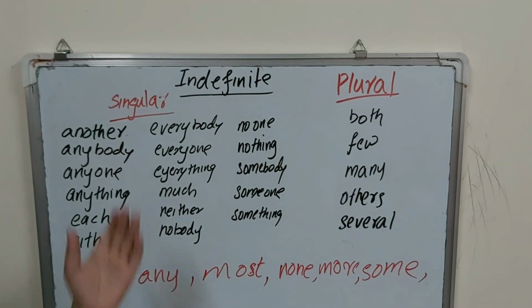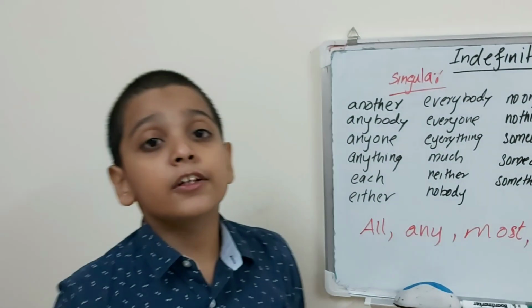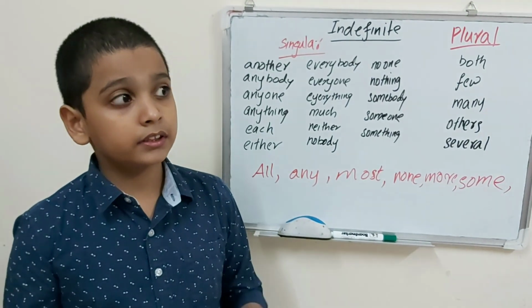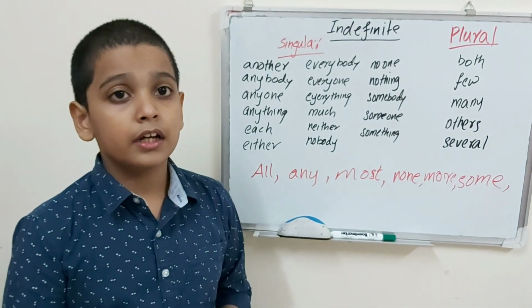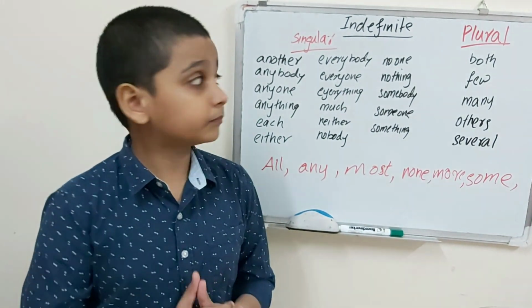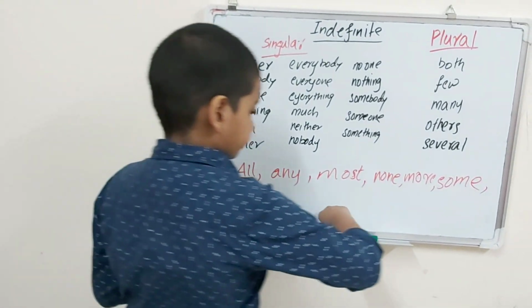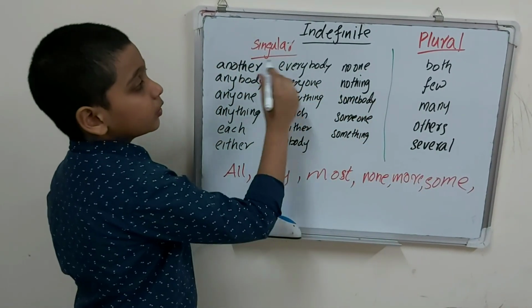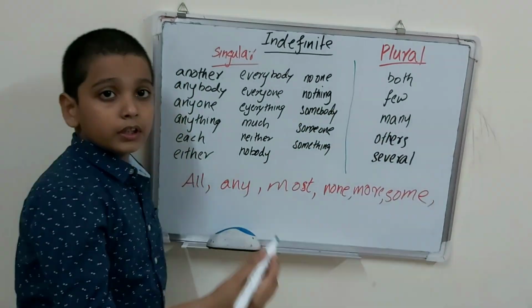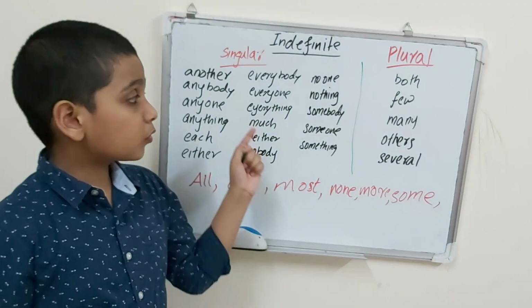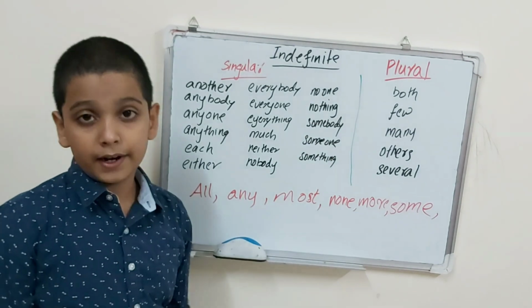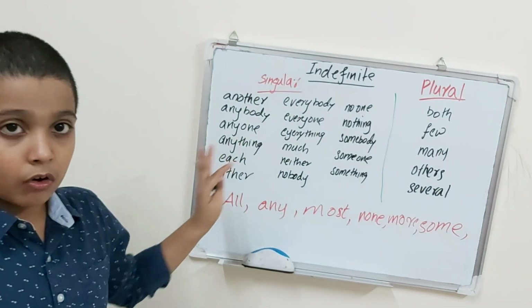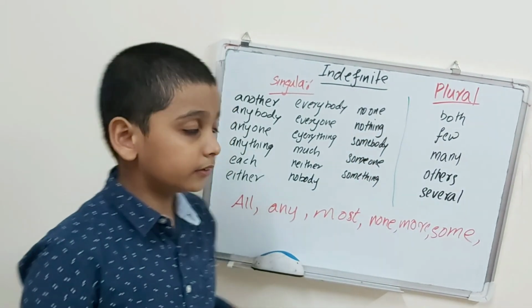So now let's move on to indefinite pronouns. Indefinite pronouns refer to non-specific people or things. For example, somebody, anybody, can be any person. So these are singular indefinite pronouns and these are plural. So pronouns ending with one or body are always singular. So these are always singular and these are always plural.